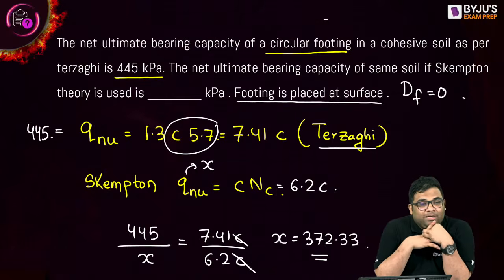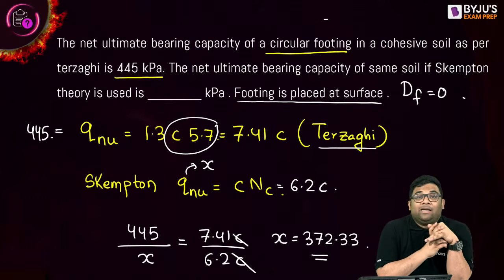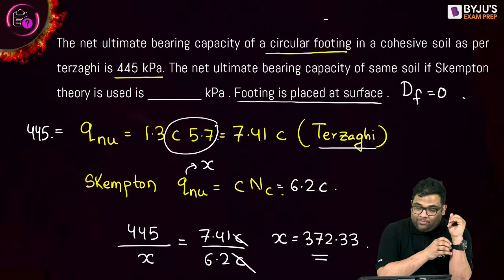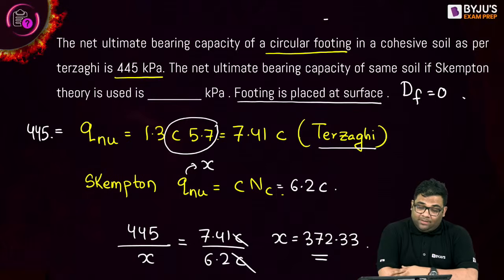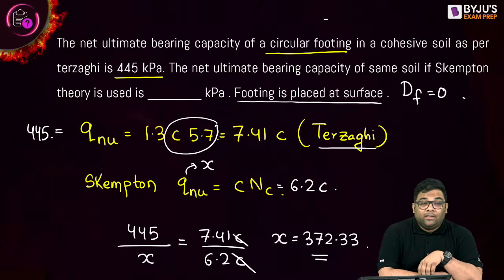Did everybody understand this question? Yes or no? What mistake did you make, tell me. And why were you not able to solve this, please tell me. I want to know what mistake you did so that others can also learn from the mistake and not repeat it.